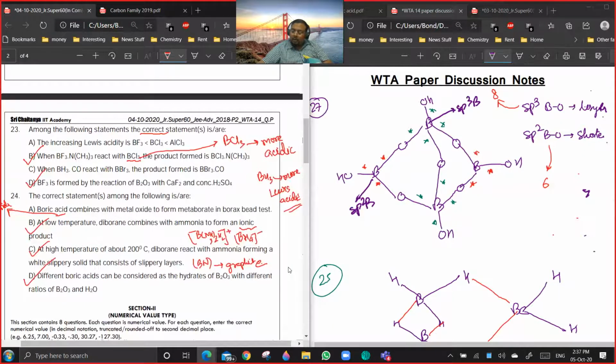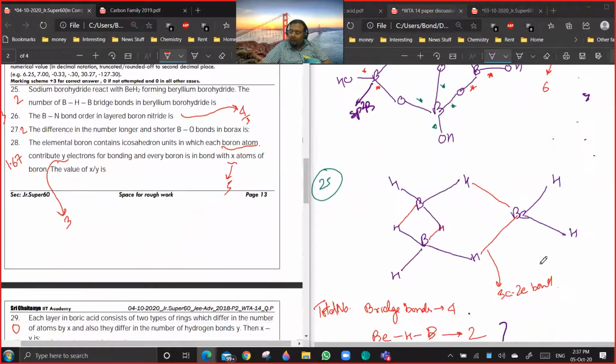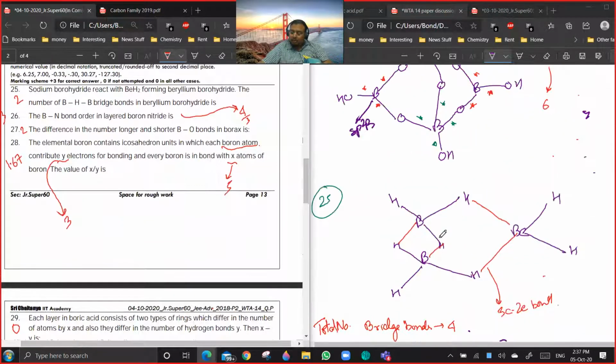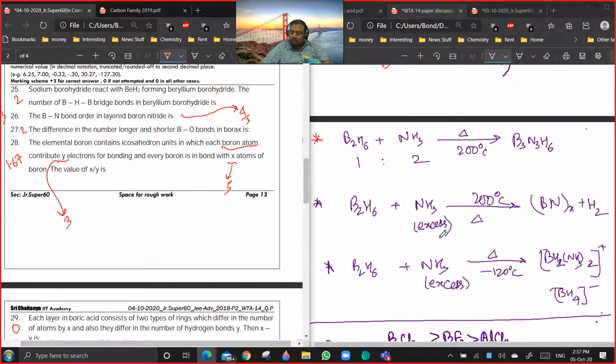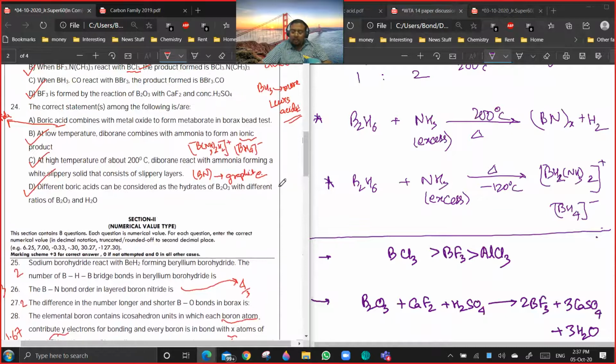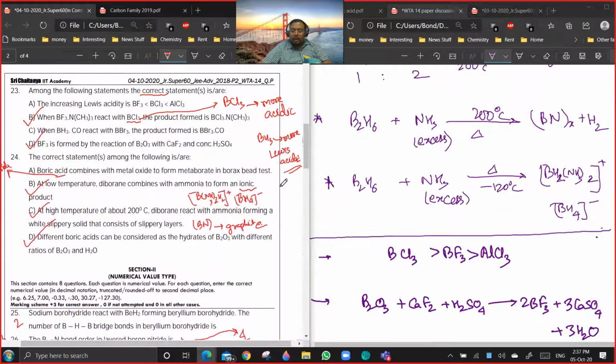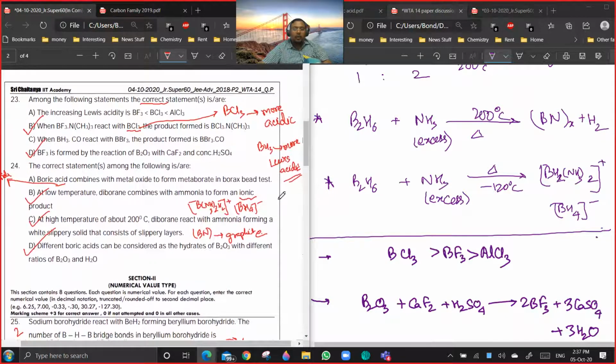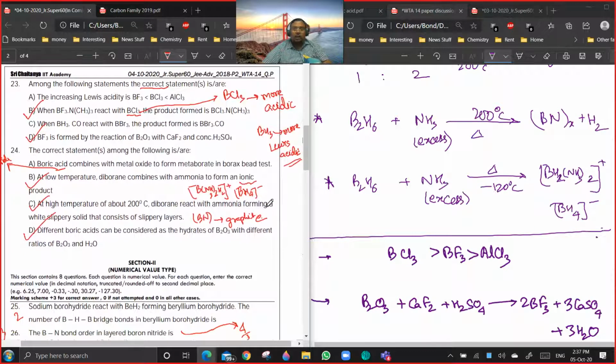Now you see, when you are talking about Lewis acidity, any compound of boron will have higher Lewis acidity than that of aluminium, gallium, indium, and thallium, because Lewis acidity decreases down the group. Are you getting a point?